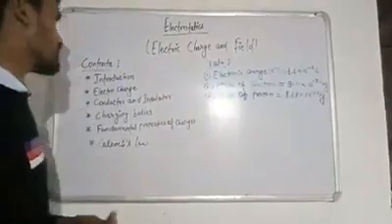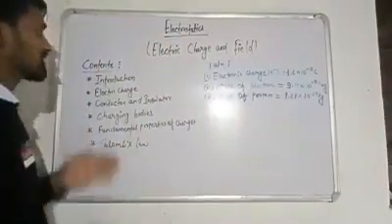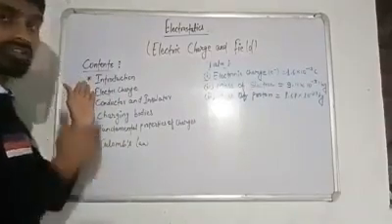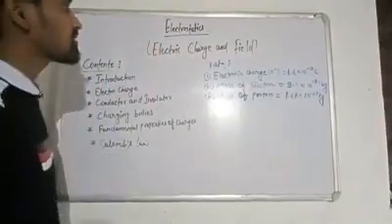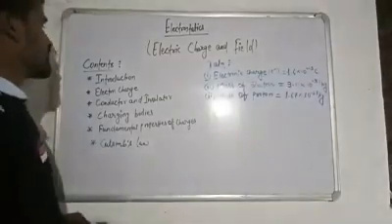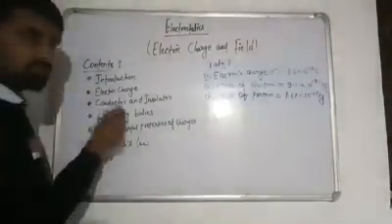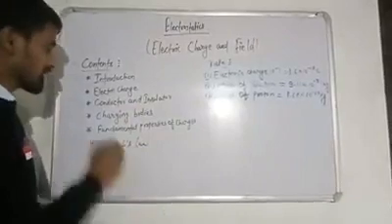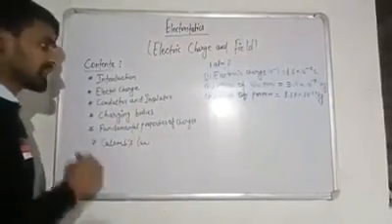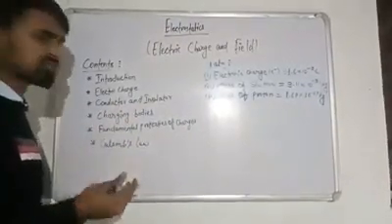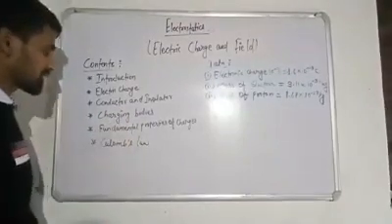In this chapter we have to study these contents. First, the introduction to electrostatics. After that we will study electric charge, then conductors and insulators. Then we will study charging bodies: how do we charge bodies? We will study that in this section.